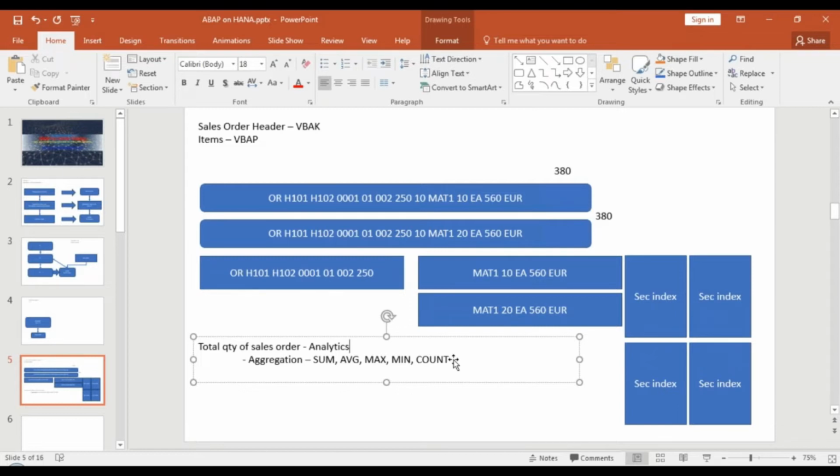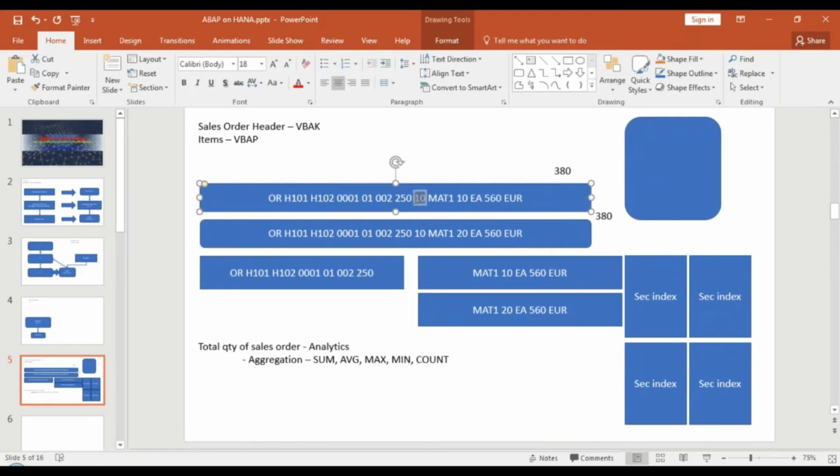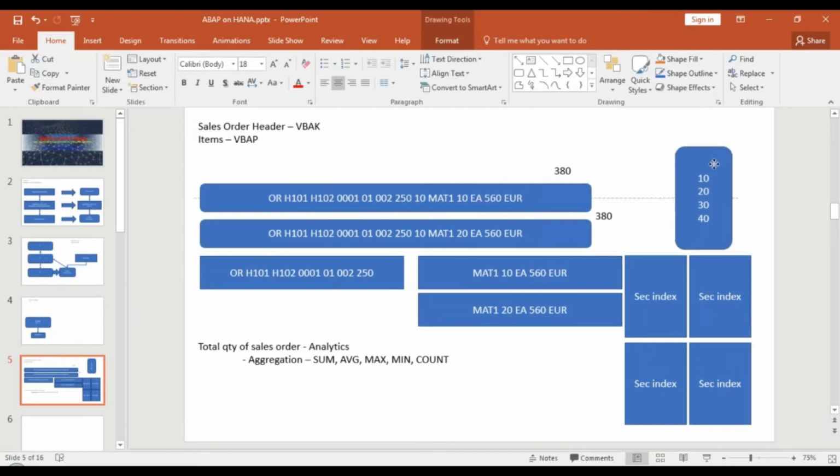And to calculate these aggregations faster, what we used to do in traditional architecture is store these quantities or values in a separate database table, like this. Now I get all the sales order quantities in a separate database table. Then to calculate aggregation and avoid this row traversal, I would fire a sum query on this aggregated table.